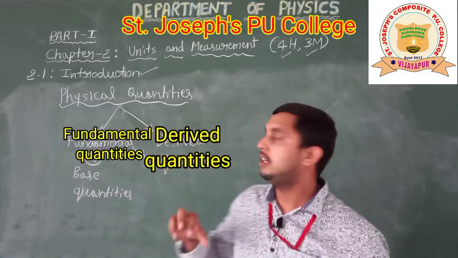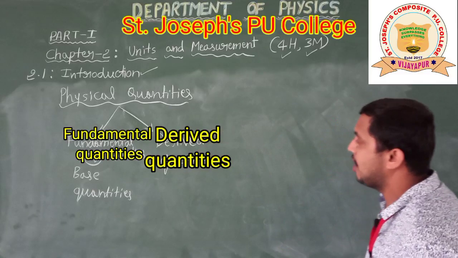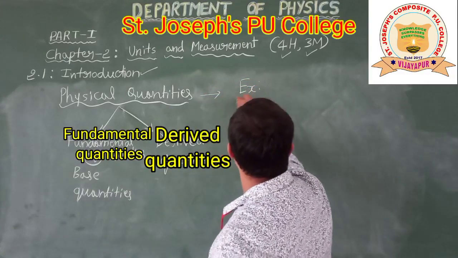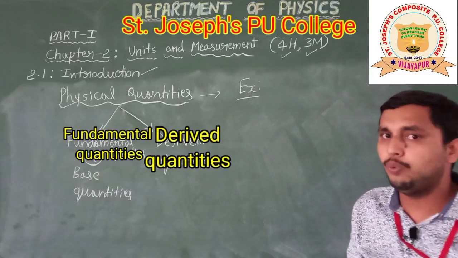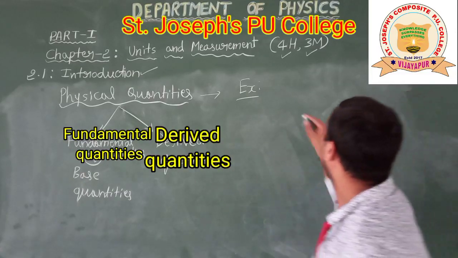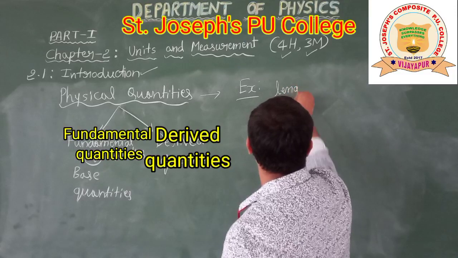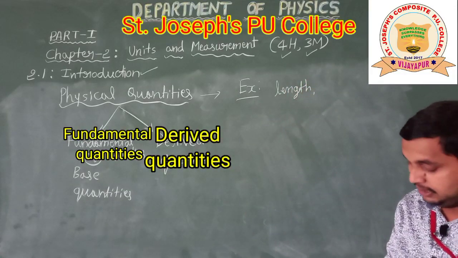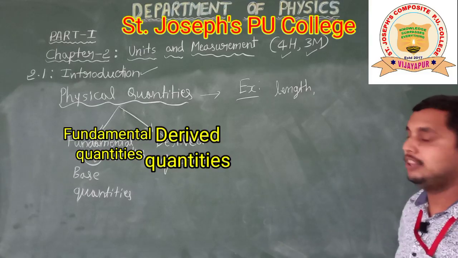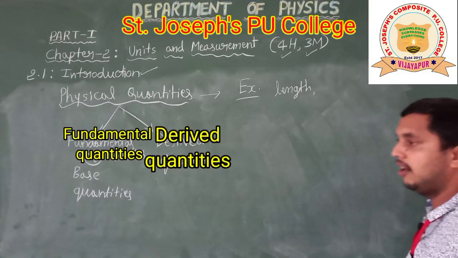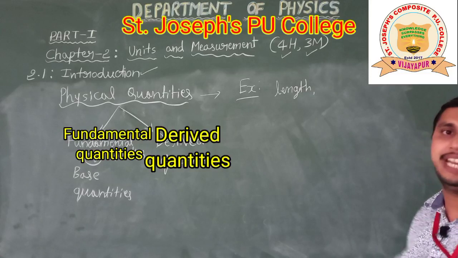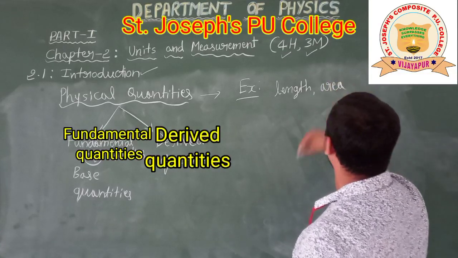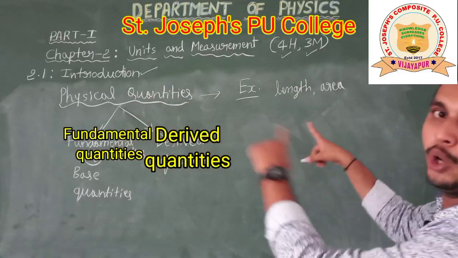Now before understanding fundamental and derived quantities, what are examples of physical quantities? One example we already know is length, like the length of a wire or of the classroom from point A to point B. And area, for example the area of this board.